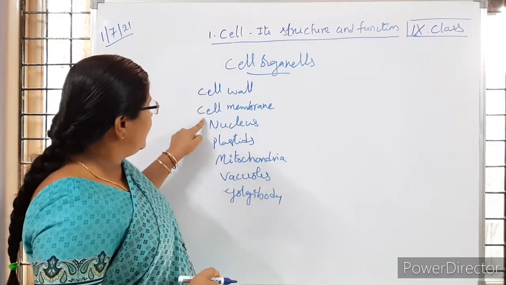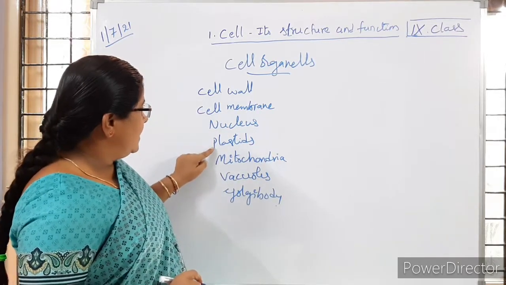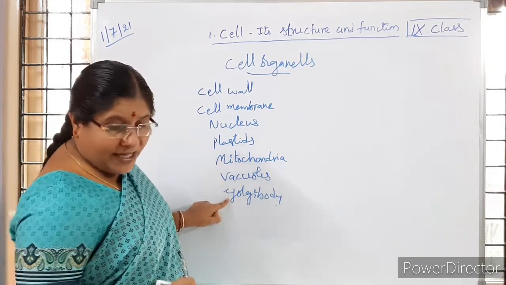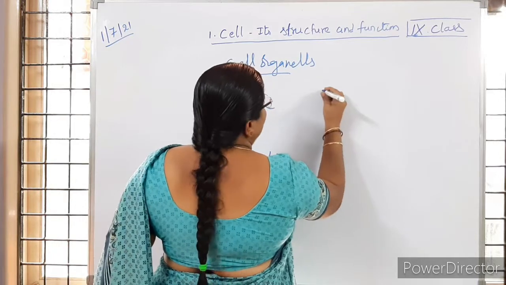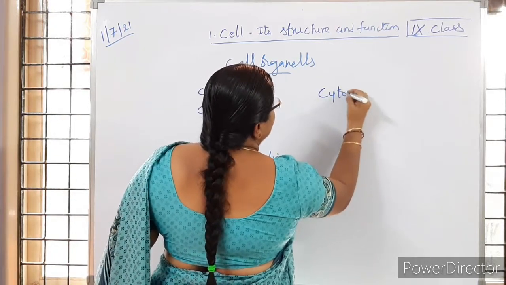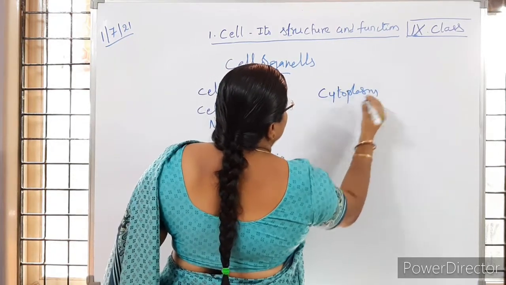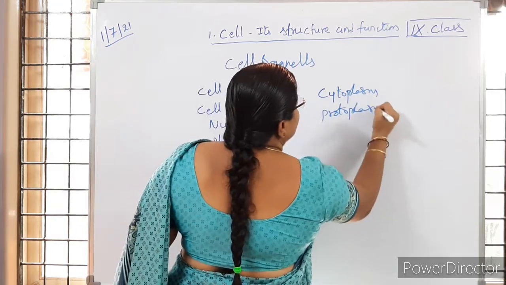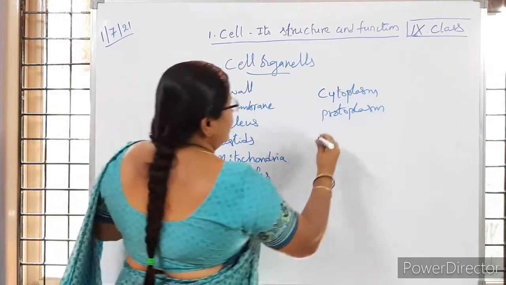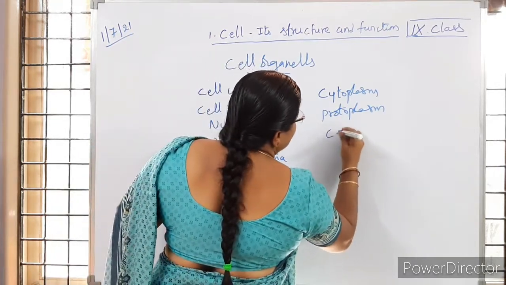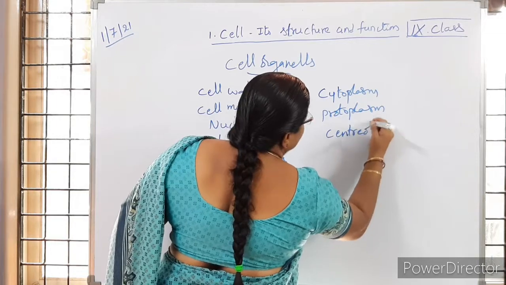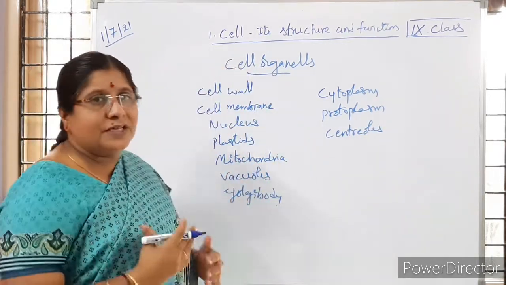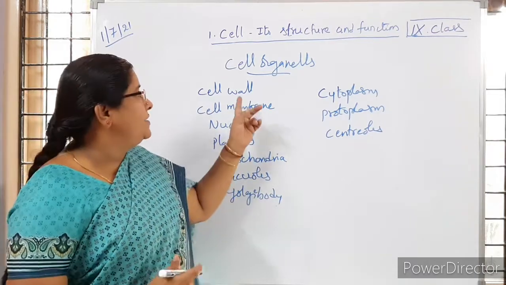Cell wall, cell membrane, nucleus, then plastids, mitochondria, vacuoles, Golgi body, then cytoplasm, then protoplasm, then centrioles, etc. Okay, so different types of cell organelles in detail we are going to discuss.